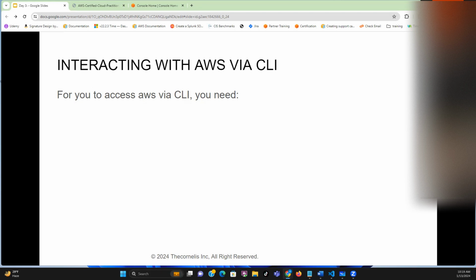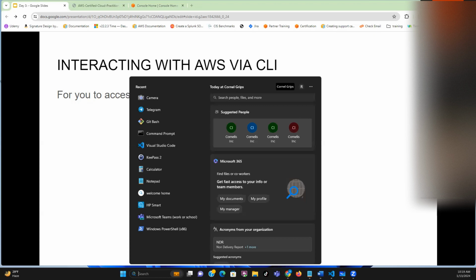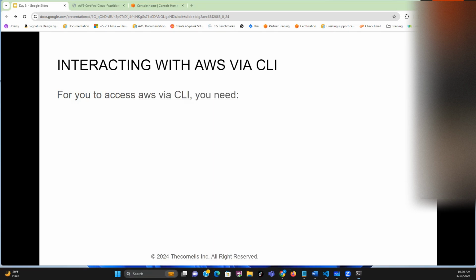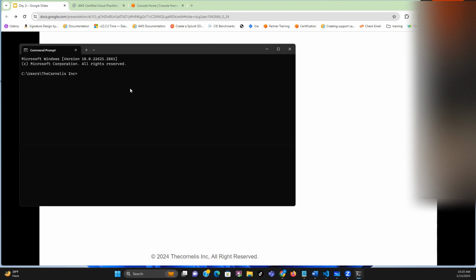The first one is the platform that you're going to be using, which is the terminal. On your system, if you are using Windows, it comes with CMD, command prompt. To search for the command prompt, if you just type CMD, it's going to open command prompt. I hope you guys can see my command prompt, right? Yes. So command prompt is another way of interacting with AWS.